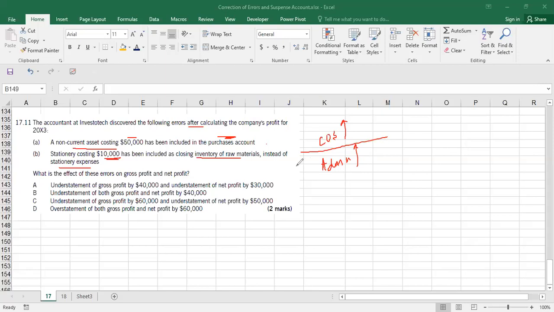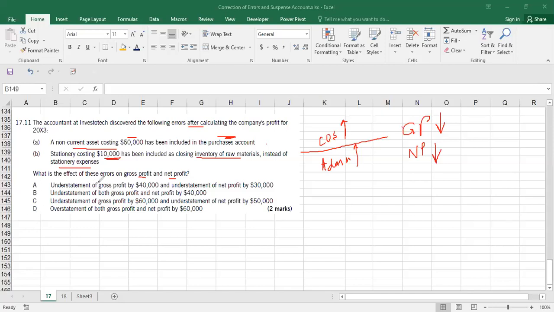What is the effect of these errors on gross profit and net profit? When I increase the cost of sale, your gross profit will go down. And then when you increase your admin expenses, your net profit will also be underestimated. This is the effect. Start reading the options.